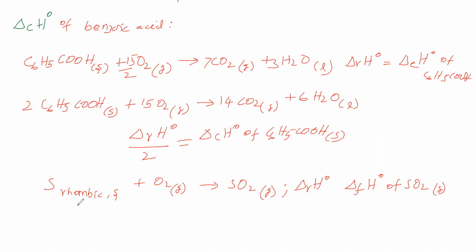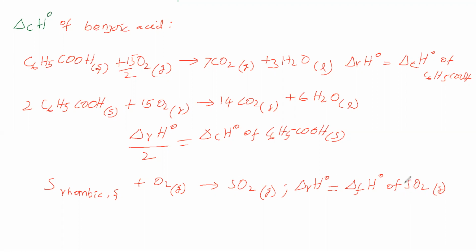What are they? Rhombic sulfur, which is in its standard state, and oxygen gas in its standard state. Therefore this equation represents the formation of sulfur dioxide. So the amount of heat involved in this reaction is the standard enthalpy of formation of sulfur dioxide gas.